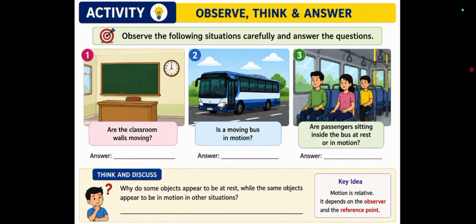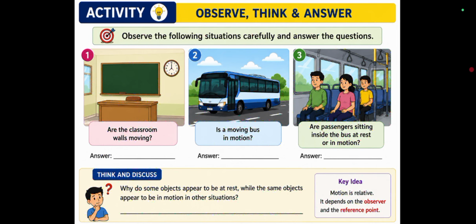Situation 3: passengers are sitting inside the moving bus. Are the passengers at rest or in motion? With respect to the bus, at rest. With respect to the ground, in motion. This activity tells us that motion depends on the observer and the reference point.